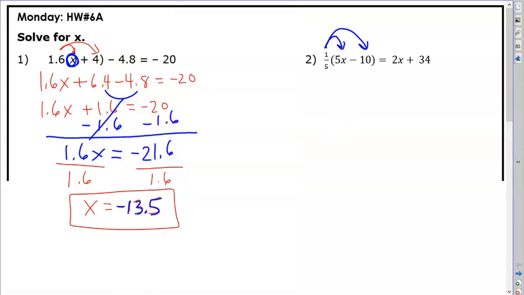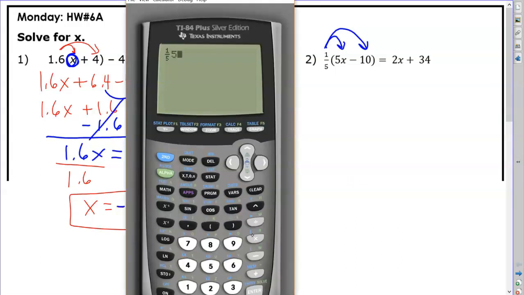If I didn't have a calculator, when you multiply a fraction times a whole number, you multiply only numerators. 1 times 5 is 5, and then you take that answer and you divide it by 5. So 1 times 5 is 5, and 5 divided by 5 is 1. So let's check that over here on our calculator. I got to go back and press the multiply sign here. 1/5 times 5 is 1.